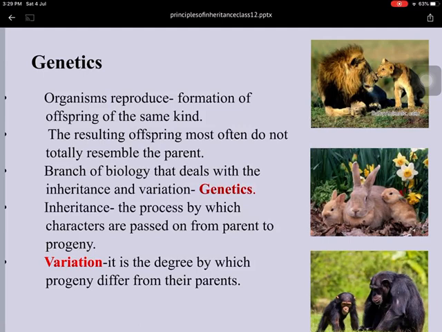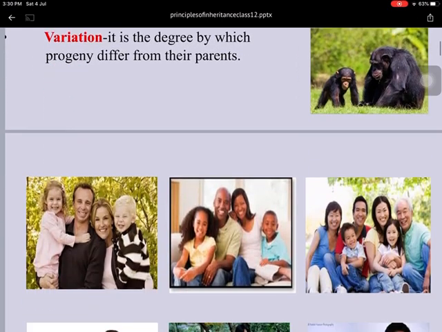Like all of you know, the brother and sister of the same parent are not similar with each other, not identical with each other. They vary from each other. So inheritance is the process by which parental character is passed to the offspring or progeny, whereas variation means the degree by which progeny or offspring differ from their parent.